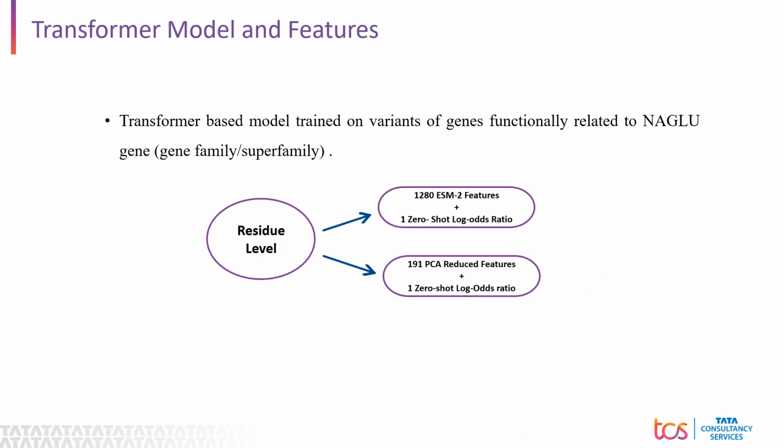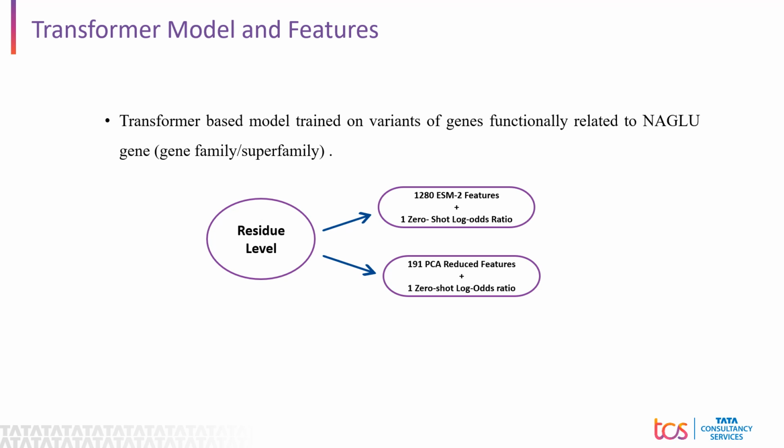Here, I will go through the model architecture and the features that we used for training. We trained a transformer-based neural network model on variants of genes functionally related to the NAGLU gene. These variants could come from a gene family or superfamily. Our method combines the log odds score from zero-shot predictions as a feature along with embeddings from ESM2, a protein language model, as features to train a supervised model on variant data.